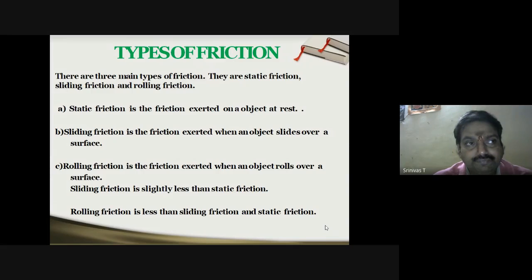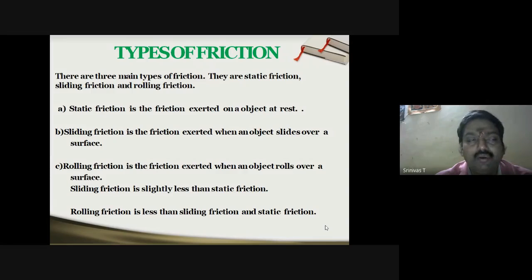So here, what we can say is sliding friction is the friction exerted when an object slides over a surface. That means the force that is exerted must dominate the frictional force. Unless it overcomes the frictional force, it will not slide. So that is the mandatory condition for sliding friction.